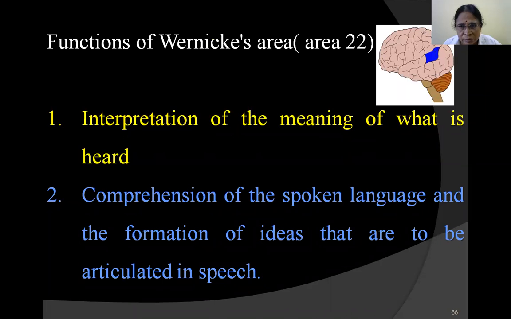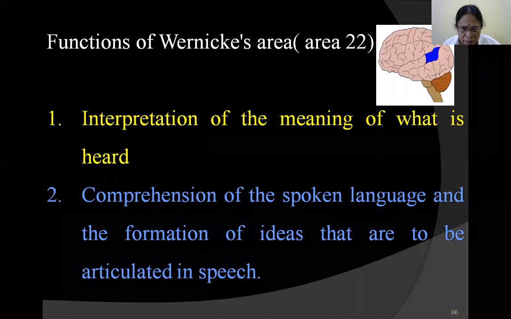Suppose you are receiving some sound stimulus from area number 41 and 42, that is the primary auditory area. And now the signals have come to area number 22. There you didn't have any idea about what the source of that sound was. Here interpretation of the sound heard is done.